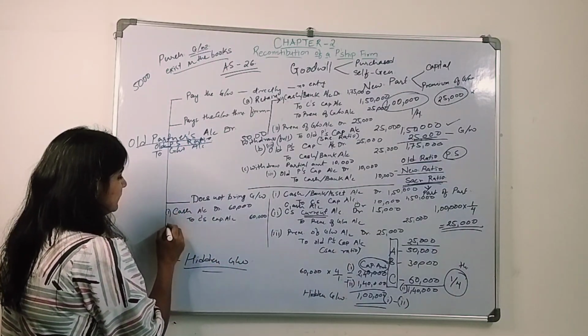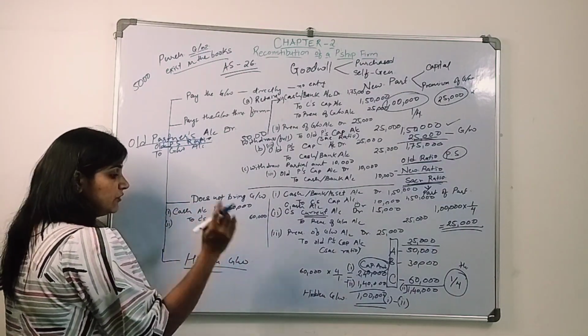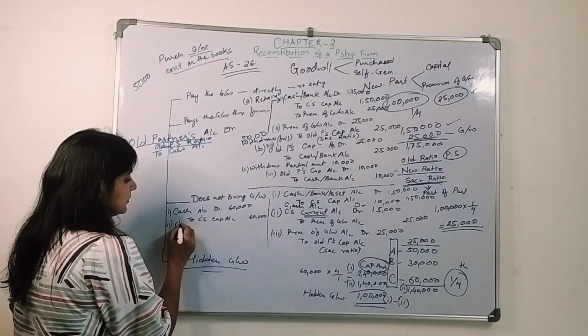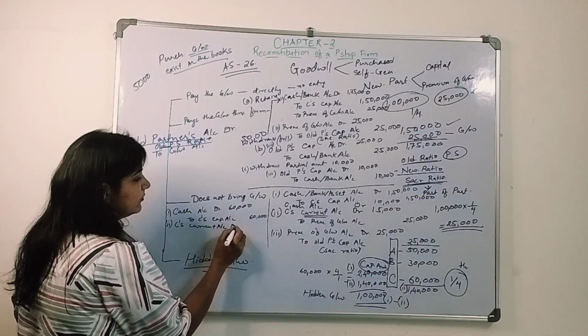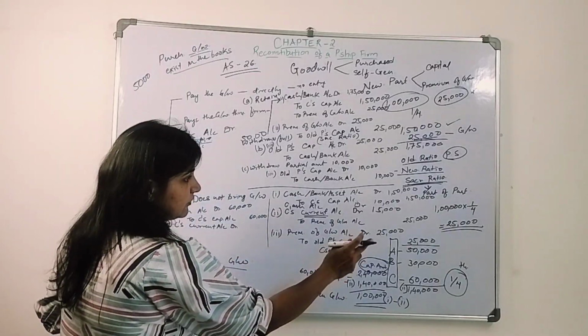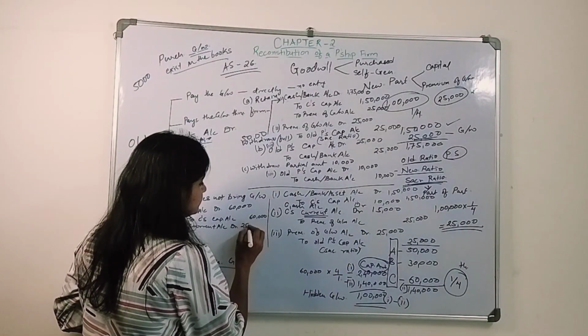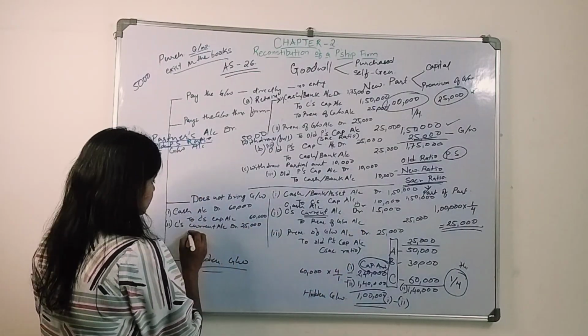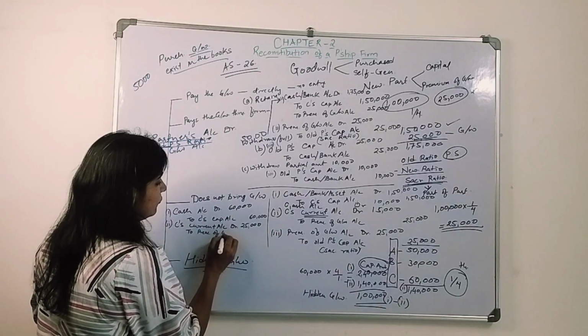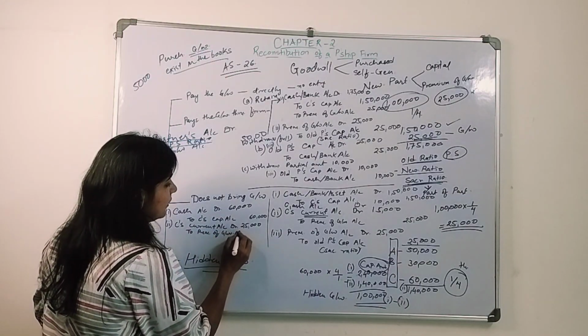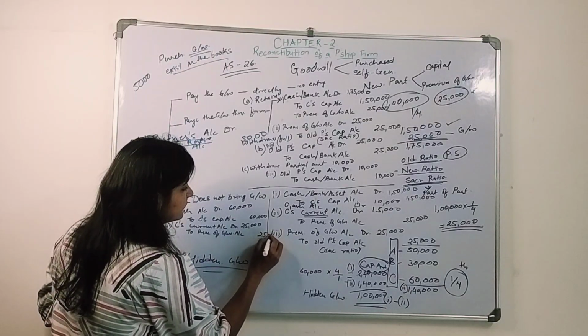If he doesn't bring it into the business, we will open C's current account. C's current account debit, how much? 1/4, 25,000, to premium of goodwill account, 25,000.